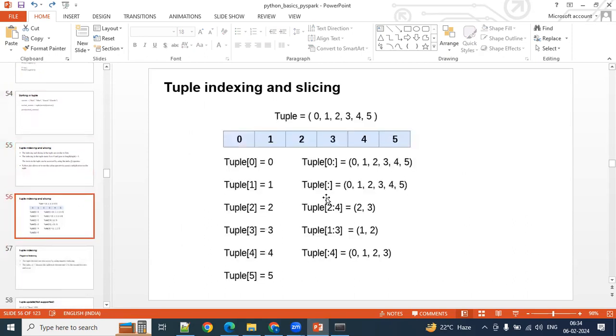Indexing and slicing, I already told you, right? Indexing is nothing but accessing a single value.